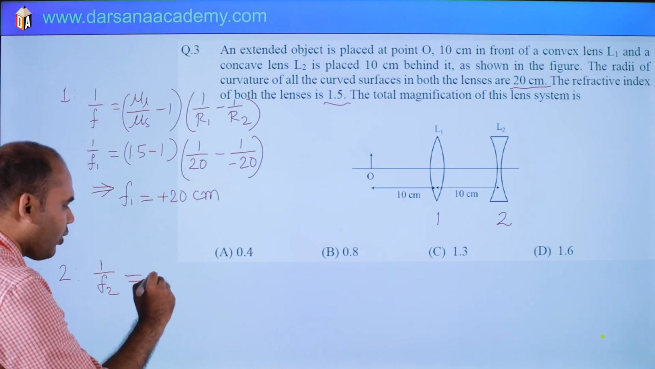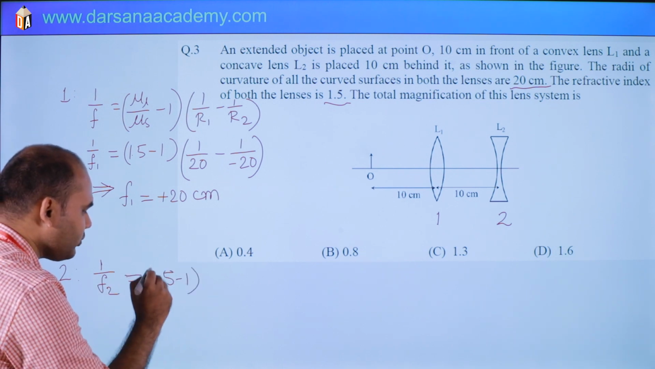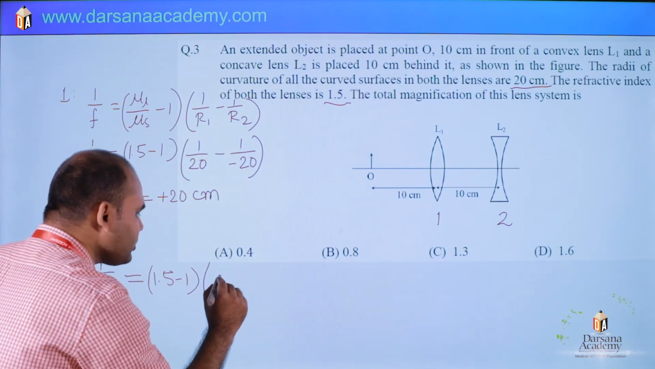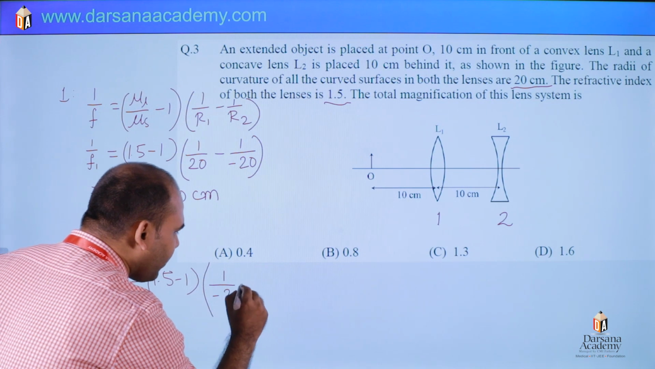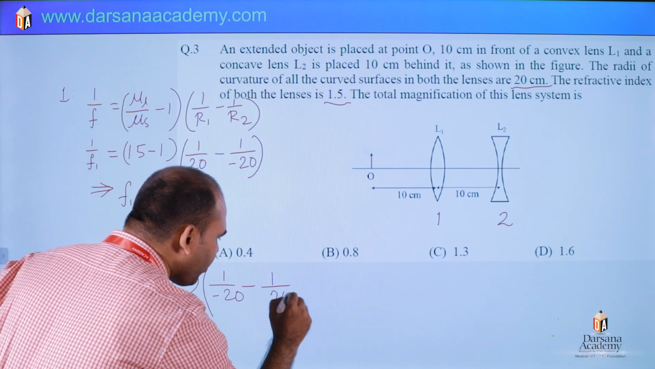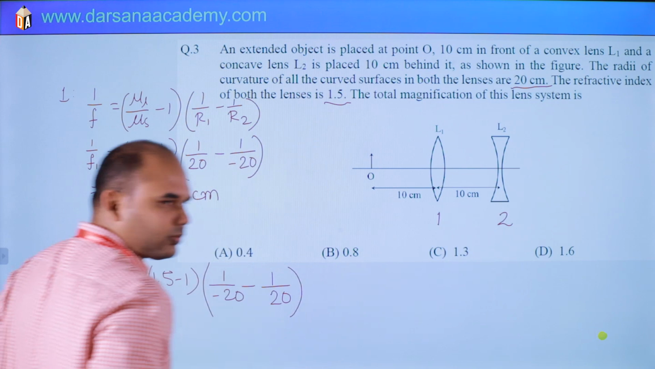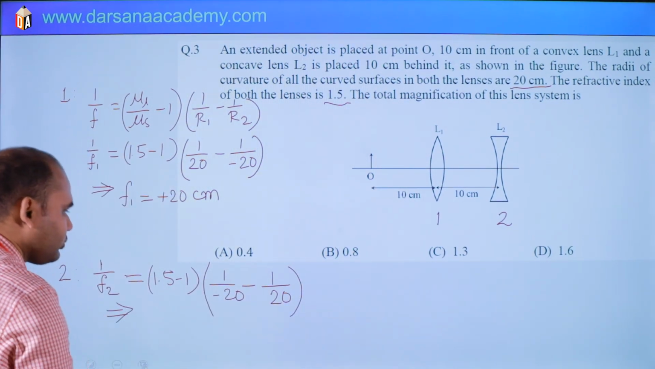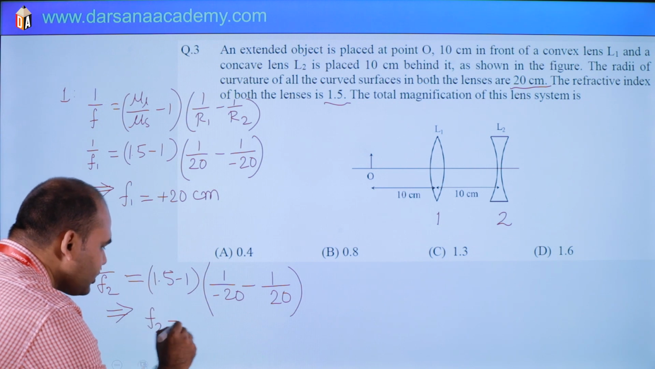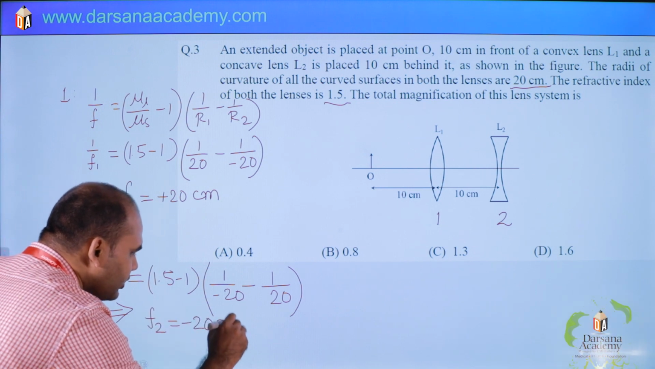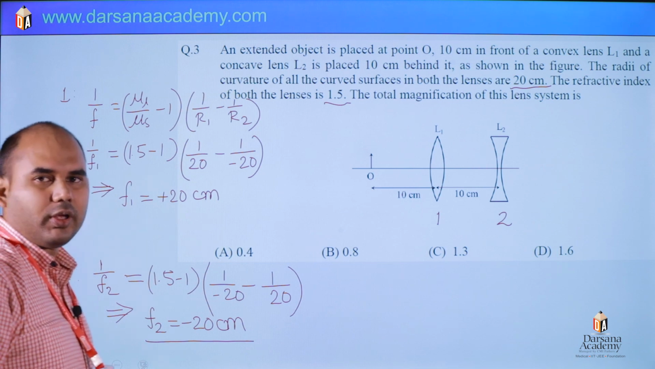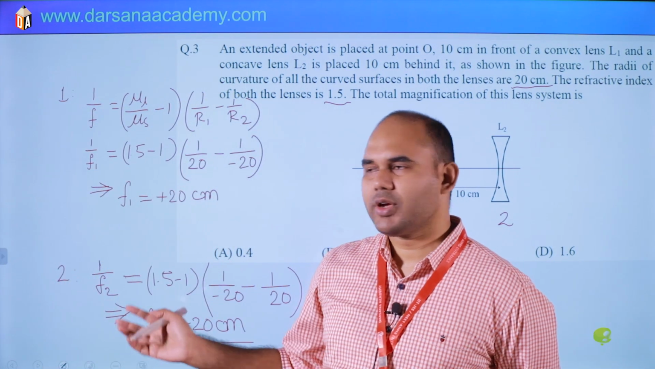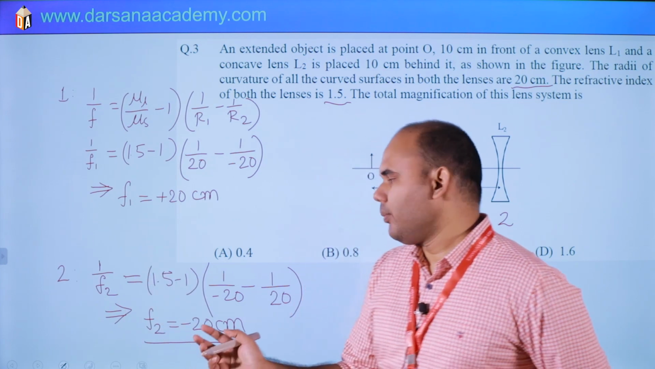What will be this? 1.5 minus 1 by R1. See, R1 is on the left side, so it will be minus: 1 by minus 20 minus 1 by plus 20. Why? Because on the right side is R2, so this will be negative. So F2 is minus 20 centimeter. Both have the same magnitude, only the plus/minus sign differs. Already we know that convex is plus 20 and concave is minus 20.